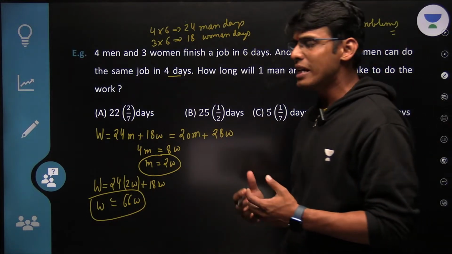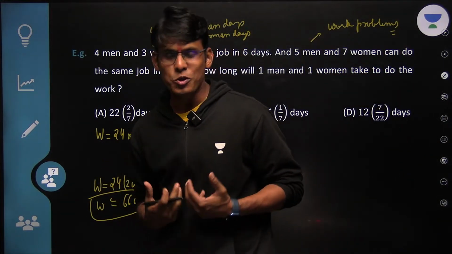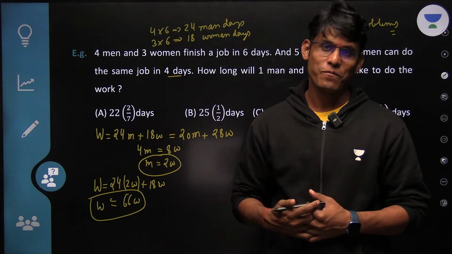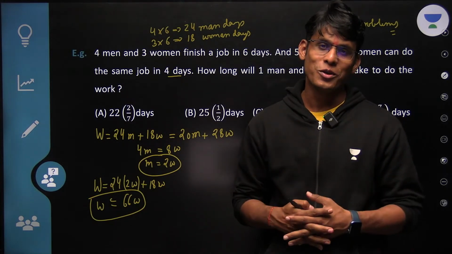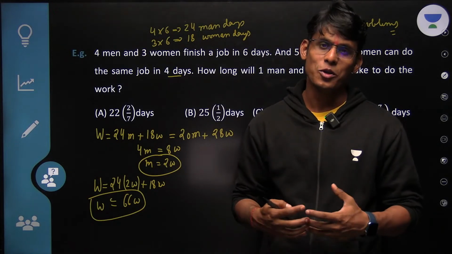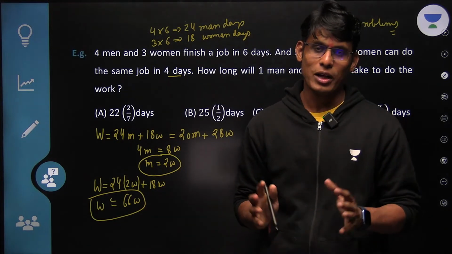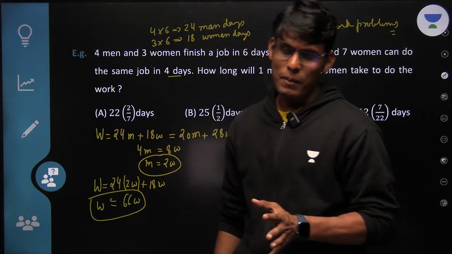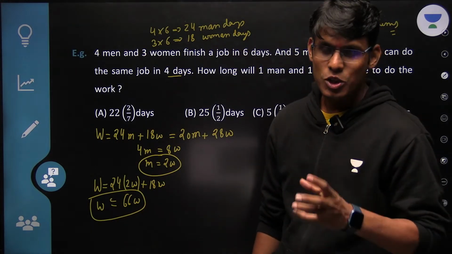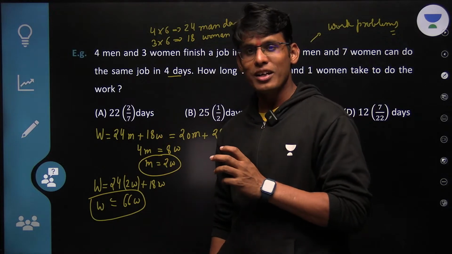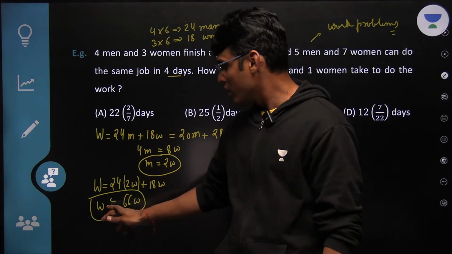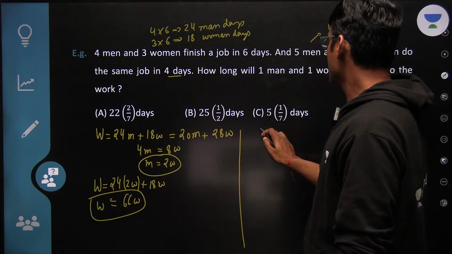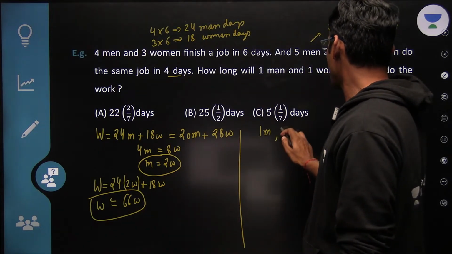See, there has to be some unit. If I am not a student of physics, I would not know the unit of work. I cannot say it is Newton meter per second square, because I don't know physics. What I know is mathematics, and in mathematics, we can invent our own units. So I have invented a unit called Women Day. So my work is worth 66 Women Days. Now what is the question? The question is asking me 1 man and 1 woman.